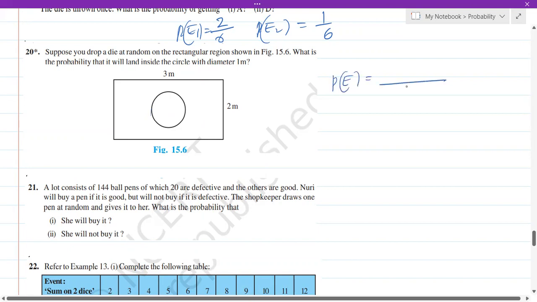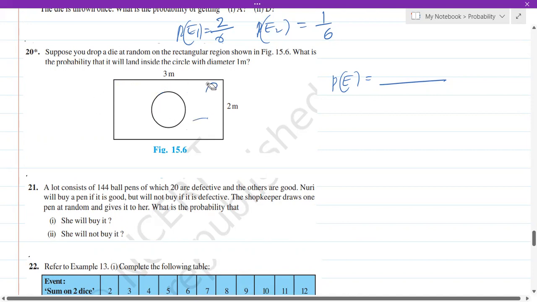Now, this is not a question which is important for the exam. Now, here, the probability of dropping a die inside the circle depends on the area of the circle, isn't it? If the area of the circle is more, if it is very, very big, the chance is more. If the circle is very, very small, the chance is less. Now, if you drop a die on this mat, it can fall anywhere, right? Anywhere on this. So the total possibility will be equal to the area of the rectangle. Whatever is the area, it can fall here, here, here, here, anywhere.